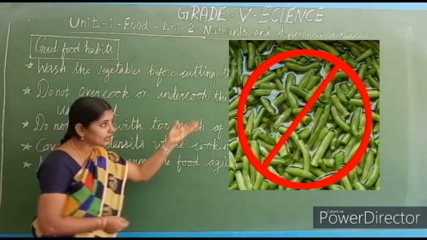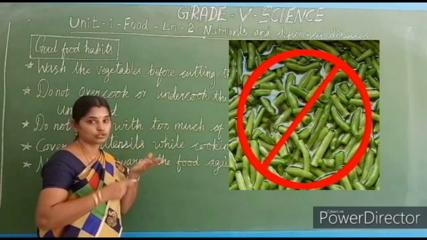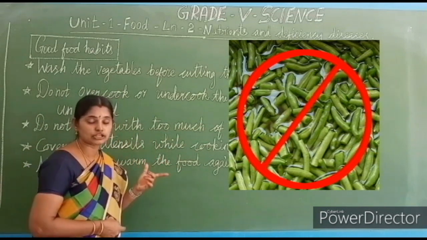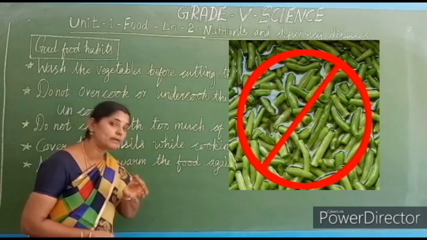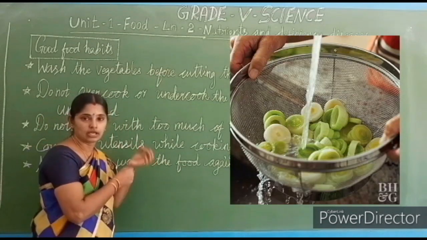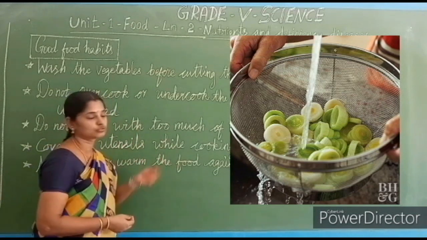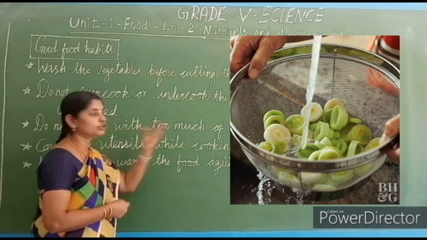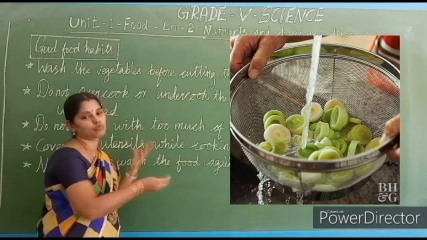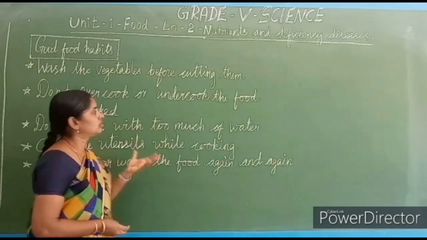Through the cut end of the vegetables, the nutrients will wash off. You know very well that fruits and vegetables are rich in vitamins and minerals, isn't it? So the nutrients from the vegetables and fruits will wash off in water through the cut end. So you should be very careful.